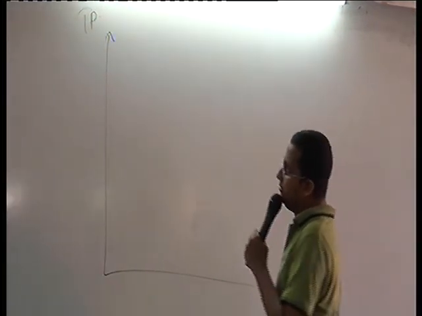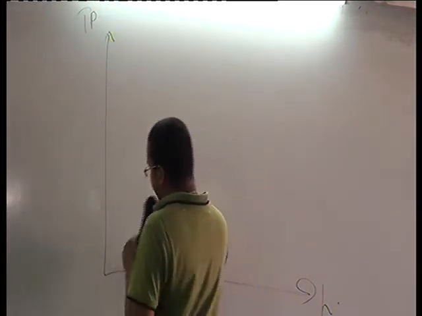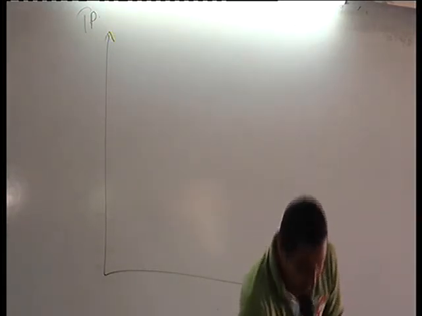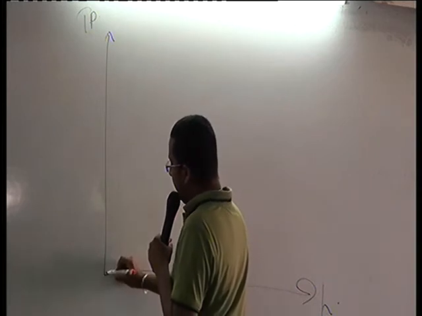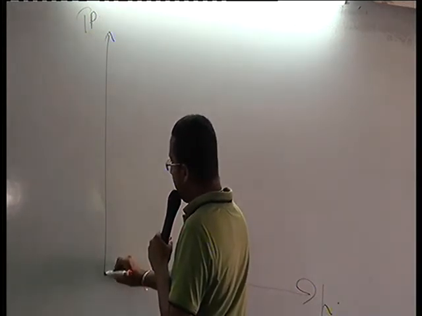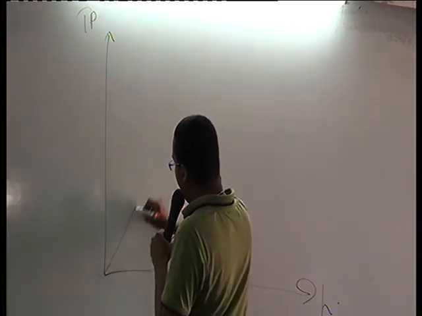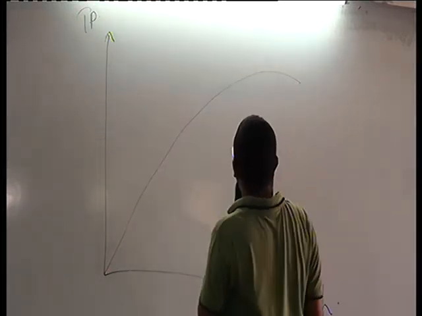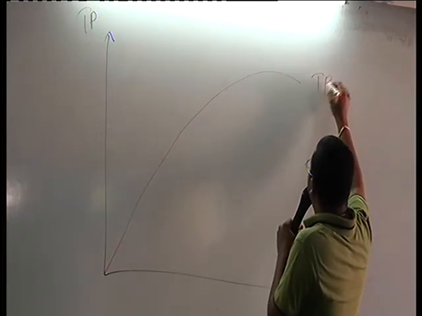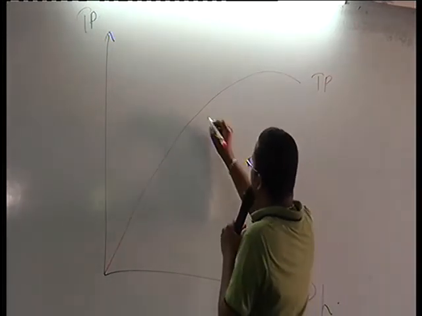What happens to total production? We'll take a red color pen. The total production curve, it's like this. Total production curve. Look here.